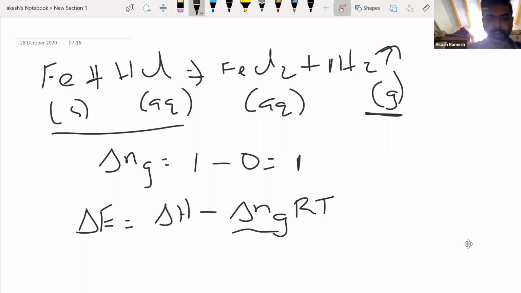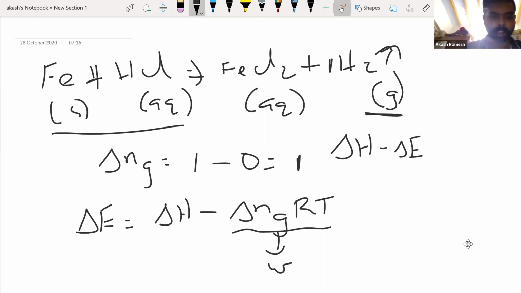So I had basically here my W, and that W was equal to minus P external del V, isn't it? And now the P external del V became delta Ng RT. So if I rewrite this equation a little bit, del H minus del E will be equal to delta Ng RT.